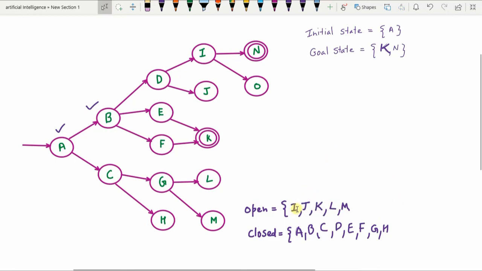So then the next frontmost element happens to be I. I is not a goal node, so I will be removed from the open list. I will be added to the closed list. And the children of I, that is N and O, will be added to the open list.